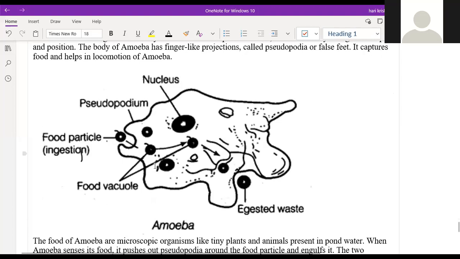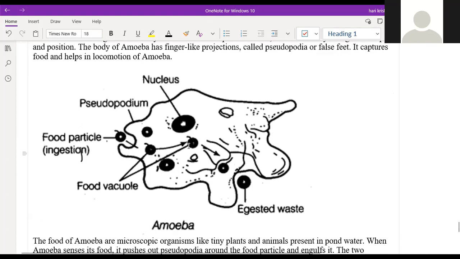Sir, I have a doubt. When it engulfs, it joins together and forms a cavity, right? Yes, that is the food vacuole. See here, the food is entering the amoeba from here. Slowly a finger-like projection forms, called the pseudopodium. Once the food is inside, the pseudopodium closes and forms a vacuole, called the food vacuole. It releases some juices into it and absorbs whatever food it requires.